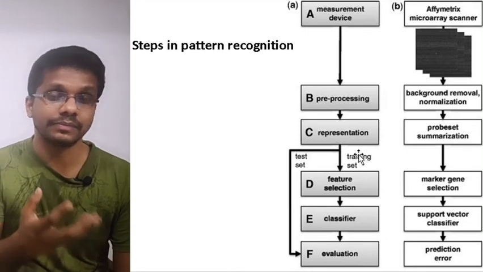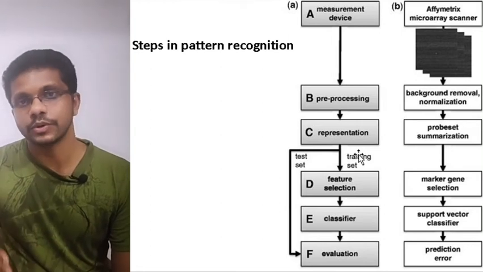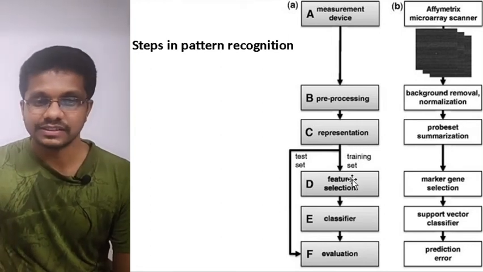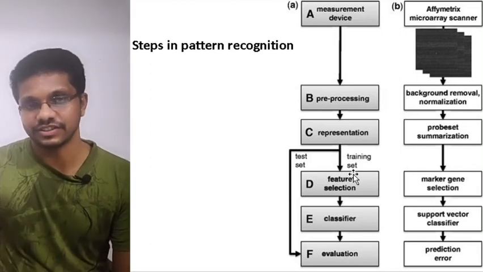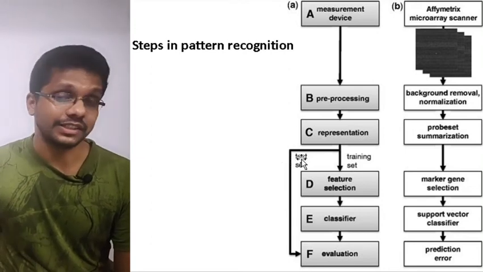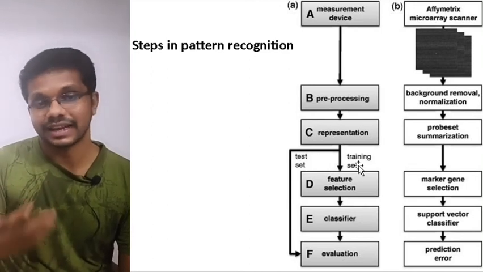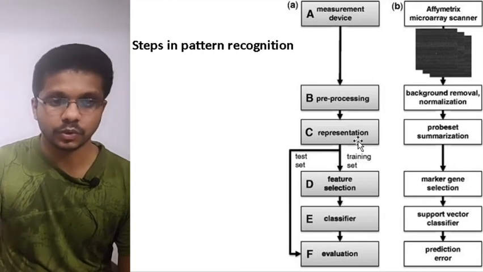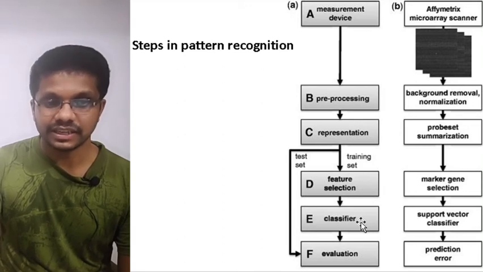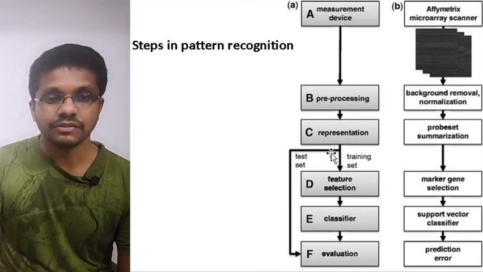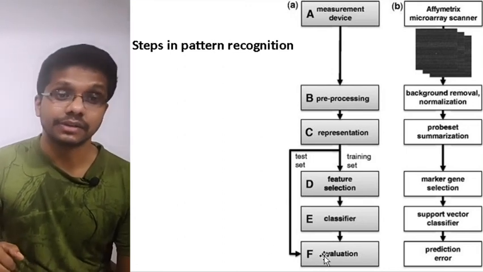Through the training, the software will understand what sequence is going to make what structure, or what structure is going to make what function. For the training set, we know the sequence, we know the features, and we know the function. For the test set, we don't know the function, we only know the sequence. So the training set is used to train the software, and the test set is used to find novel functions. During the training, there will be a feature selection step, then classifier and evaluation. Once the training is done, we can use the test set to see what pattern recognition or prediction can be made.